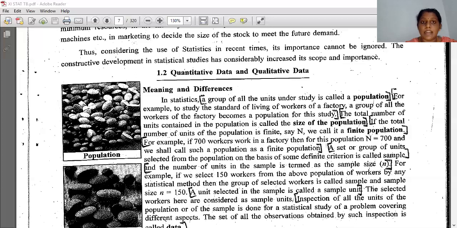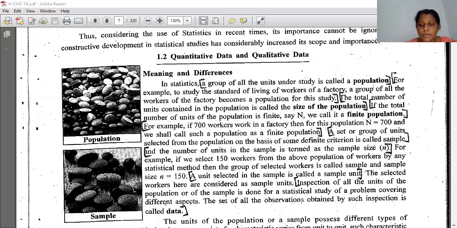The number of units in the sample is termed the sample size. Number of units means the number we are getting. I told you 300, that is the number of units. That is called the sample size, denoted by small n, and the population is denoted by capital N. For example, if we select 150 workers from the above 700 workers by any statistical method, then the group of selected workers is called a sample and the sample size n equals 150. A unit selected in the sample is called a sample unit. The selected workers here are considered sample units.